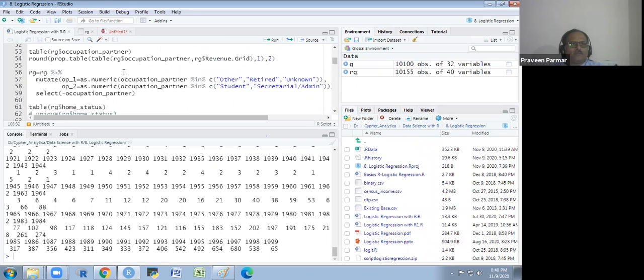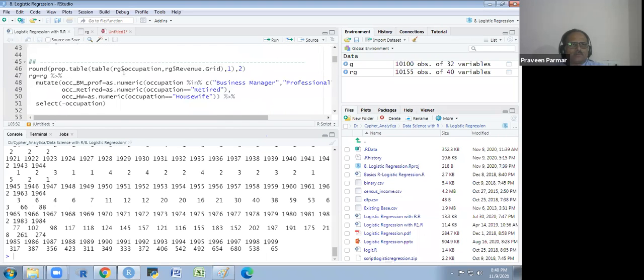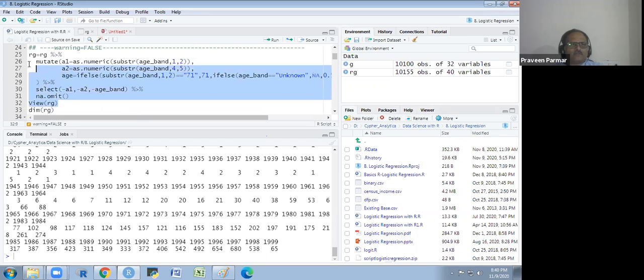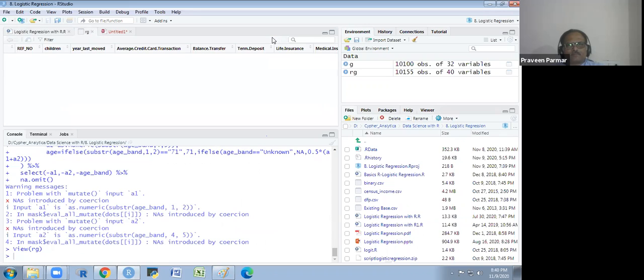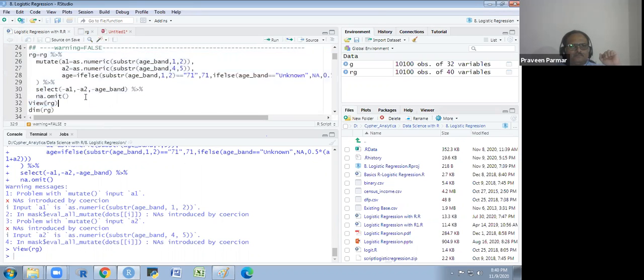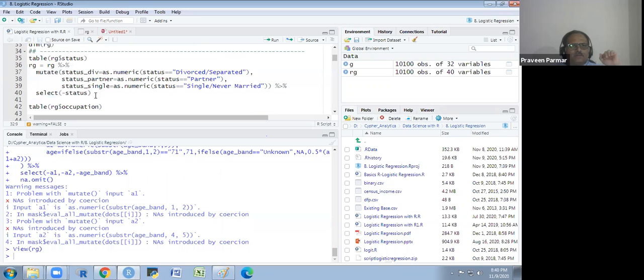Where is that column? I will see where I made the mistake. I made the mistake here. Now it's okay. Then I have to run this one again and again.